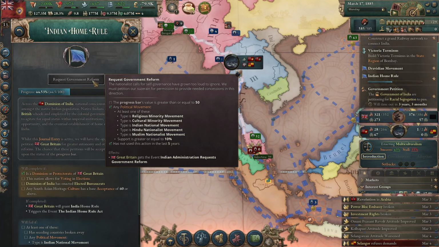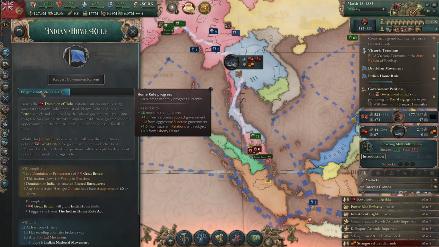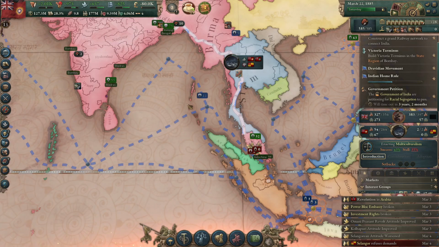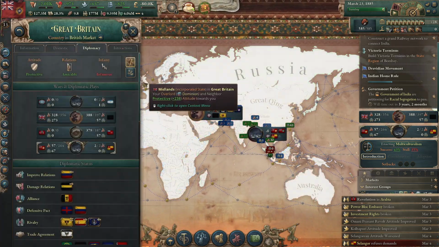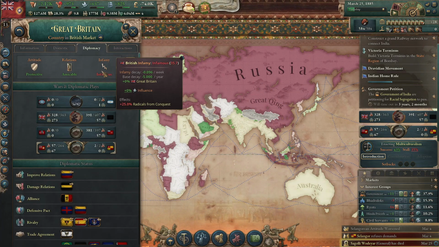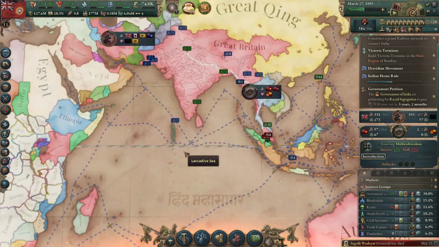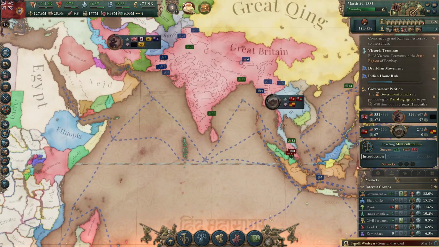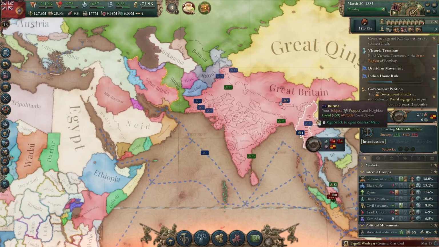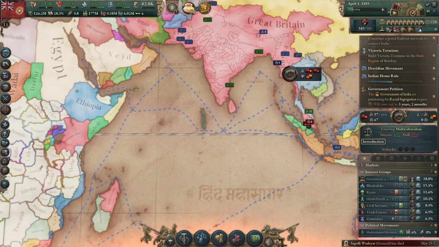Indian Home Rule, we're continuing to increase in progress. Aggressive suzerain government. I wonder if that's because of infamy? Yeah, it's infamy. It's because they got a lot of infamy. They're going buck wild over there. Have fun storming Russia.